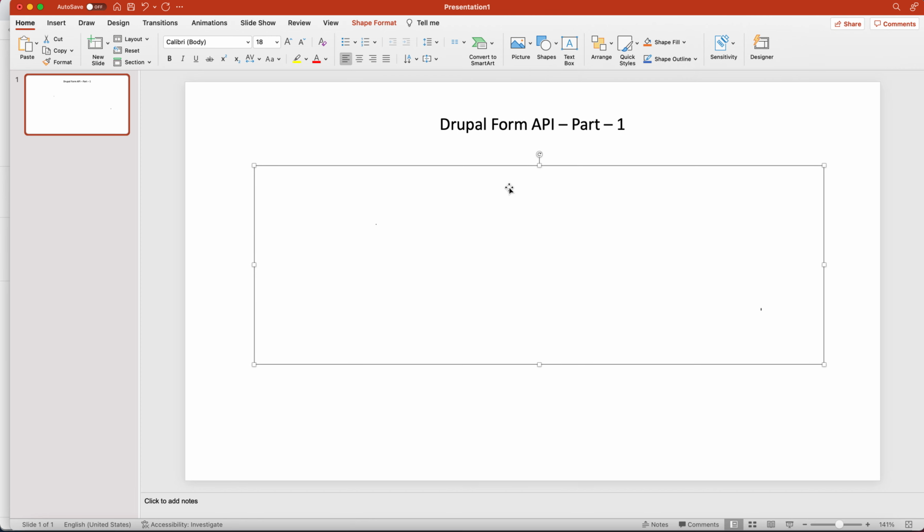Let me tell you how this form gets rendered. We already know that each request first goes to the routing system. I have already shown you in the graph that whenever a user makes any request, it first goes to the routing system. Now let me write it again here so you will understand easily.